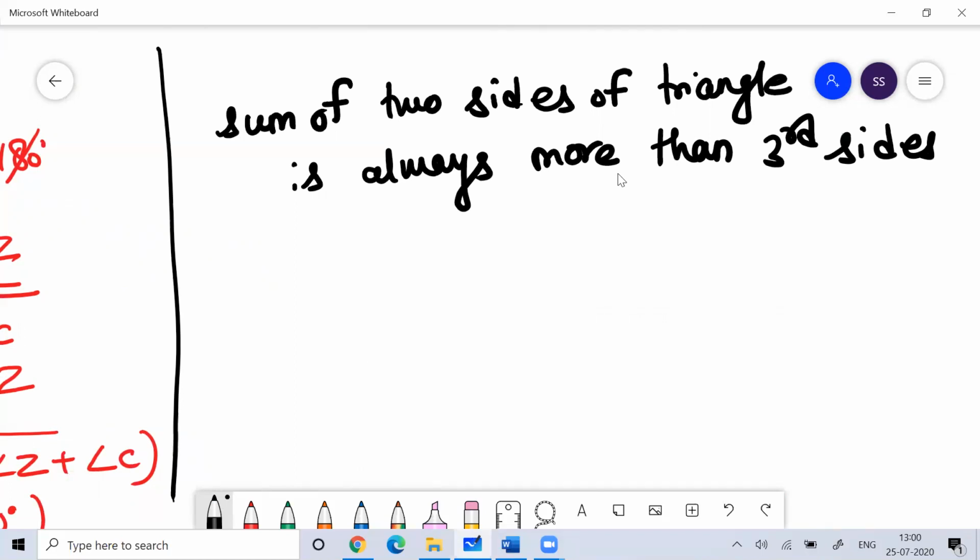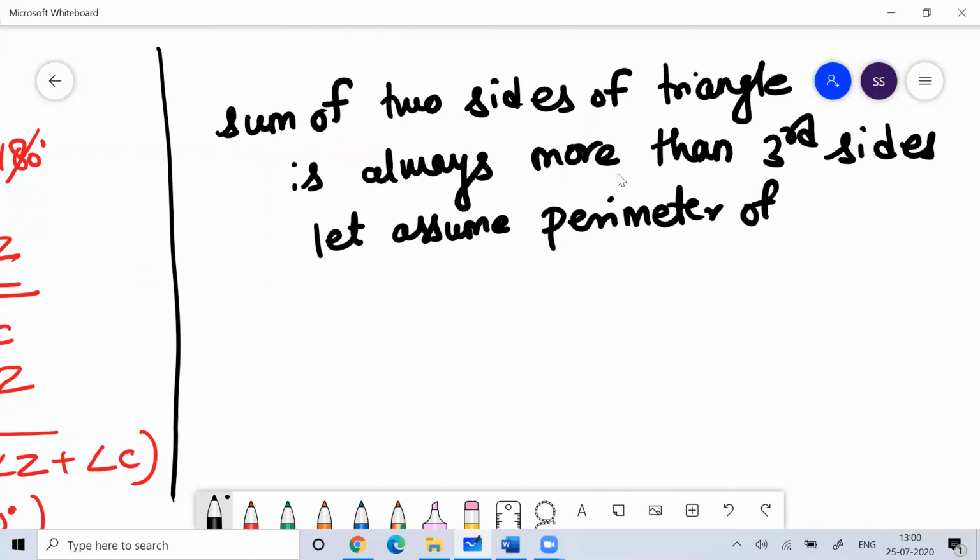So assume, here what consideration can you do? Okay, so let's assume that the perimeter of a triangle is 14 centimeter or whatever. Unit doesn't matter. So let's assume the perimeter of the triangle is 14 unit.